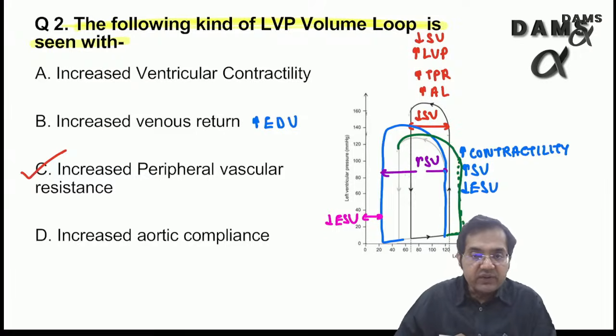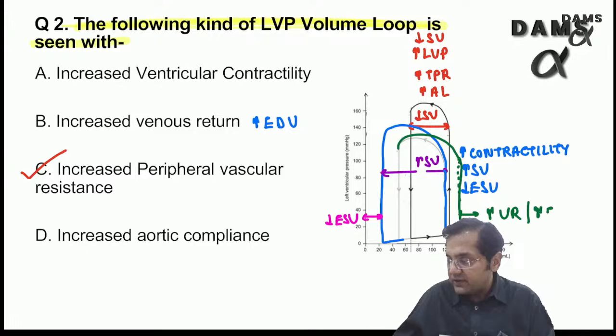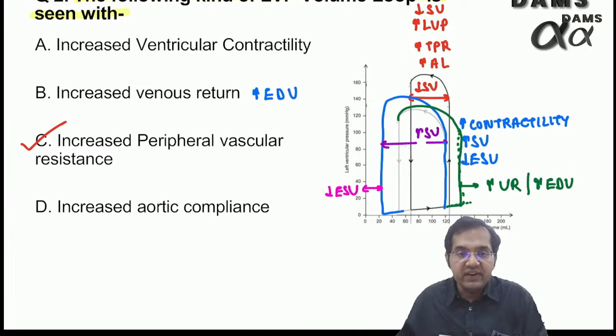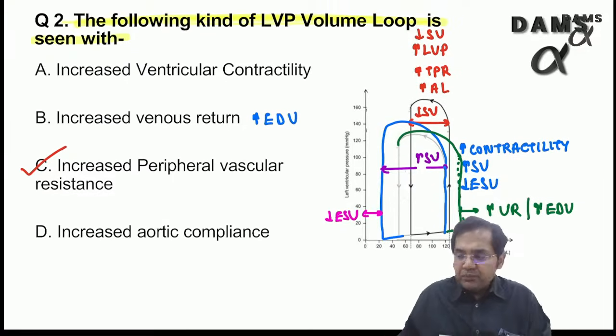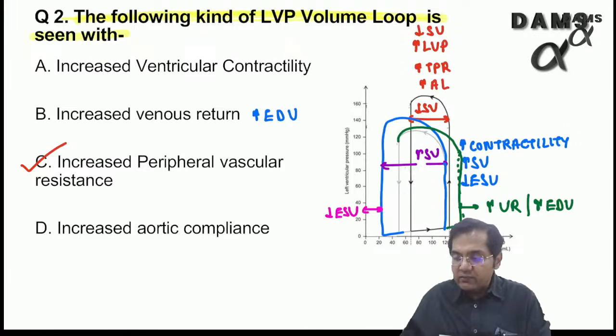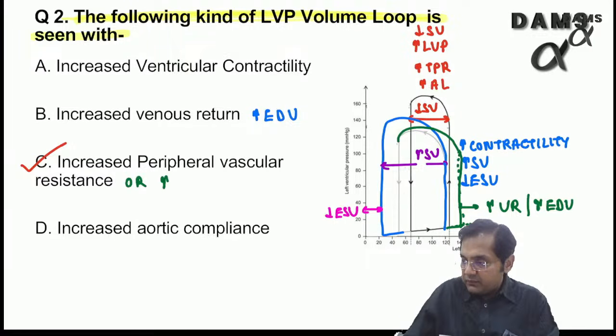So this green one is for the increase in VR, venous return, or increase in EDV. That means the loop is shifted towards the right. Aortic compliance is not going to affect the left ventricular pressure volume loop. So here the answer was increase in afterload or increase in TPR, same as increase in afterload.